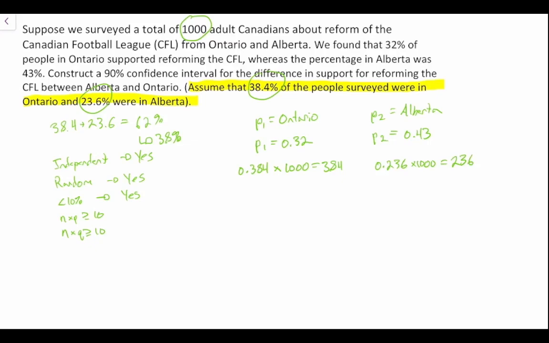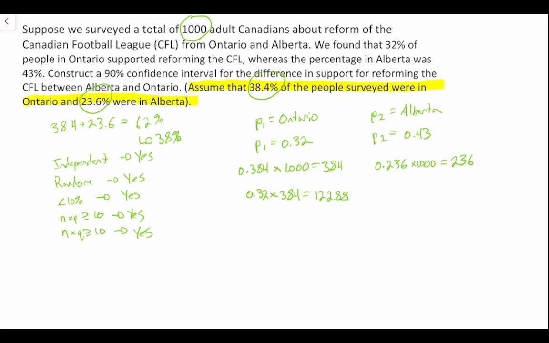Okay, so then we can go 0.32 times 384. 0.32 times 384 gives us 122.88. So that is greater than or equal to 10. Since Q is greater than P in this case, we also know that n times q is greater than or equal to 10.